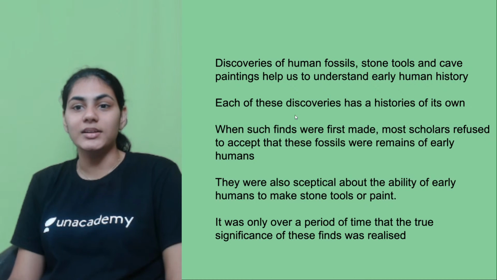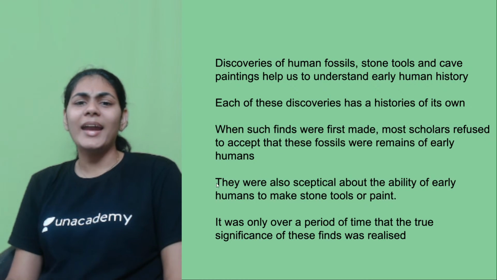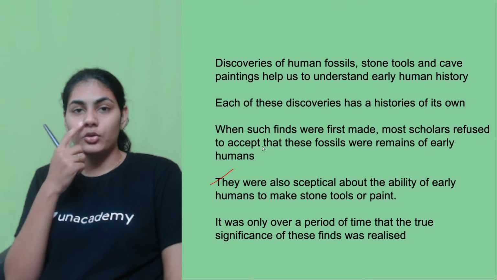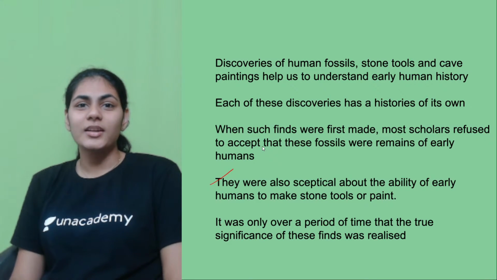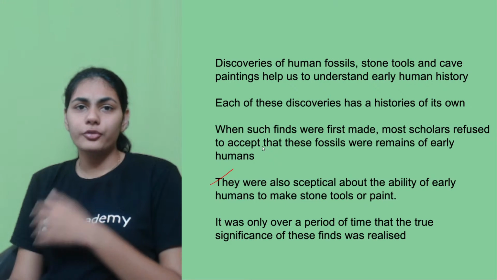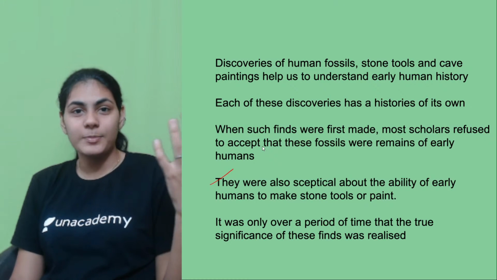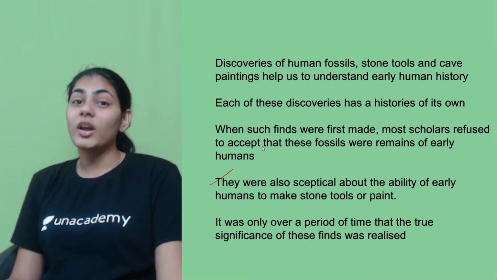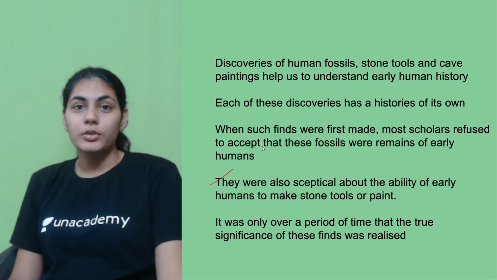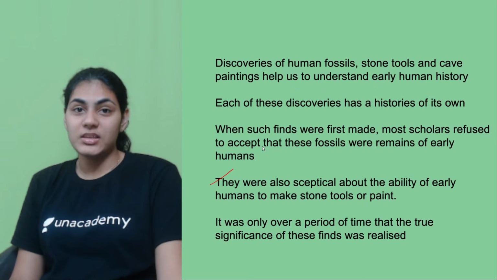They were basically skeptical about the ability of the early humans to make stone tools or paint. They were always very doubtful: were the early humans capable enough to make and manufacture all these stone tools?